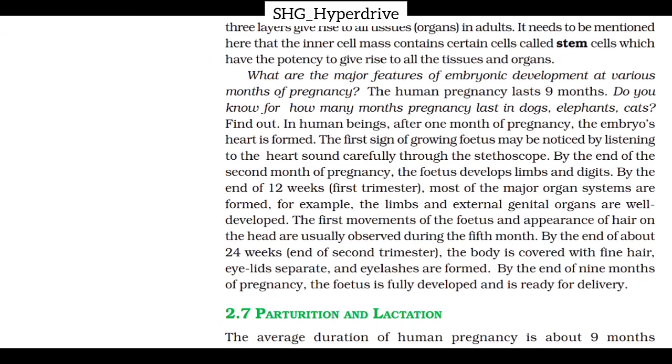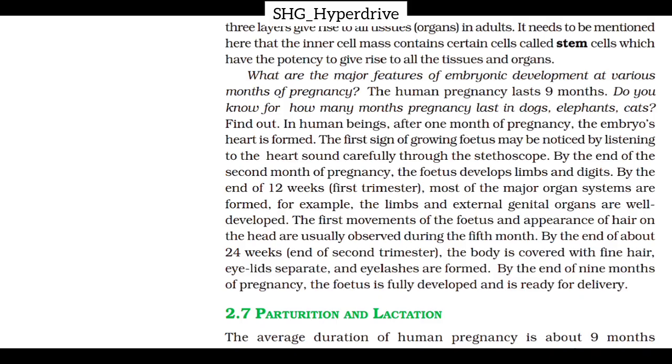What are the major features of embryonic development at various months of pregnancy? The human pregnancy lasts 9 months. Do you know for how many months pregnancy lasts in dogs, elephants, cats? Find out. In human beings, after 1 month of pregnancy, the embryo's heart is formed. The first sign of a growing fetus may be noticed by listening to the heart sound carefully through the stethoscope. By the end of the 2nd month of pregnancy, the fetus develops limbs and digits.